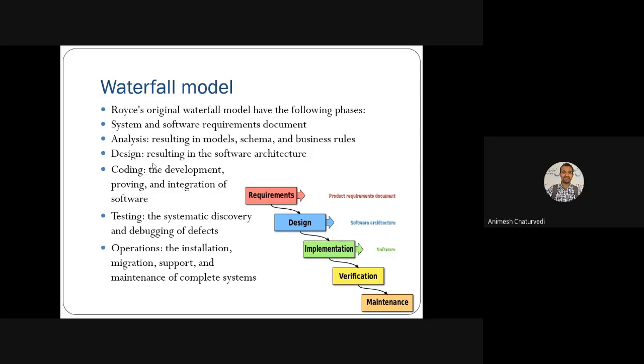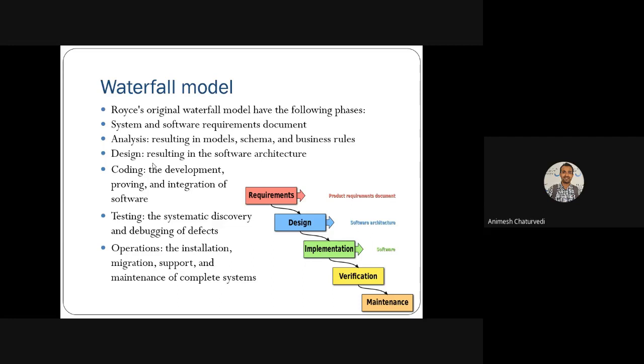Why the waterfall model? The waterfall model was specifically introduced for software, but you can learn from this waterfall model and apply it to any system engineering project for the system development lifecycle. Any system would fundamentally have requirement analysis, meaning whether that project is feasible or not feasible. It should not be imaginary; it has to be on practical ground to be implemented. Then the analysis phase could be carried out before you go for designing that whole project.